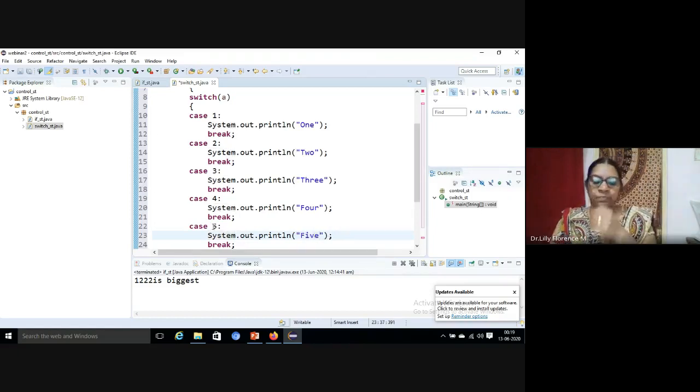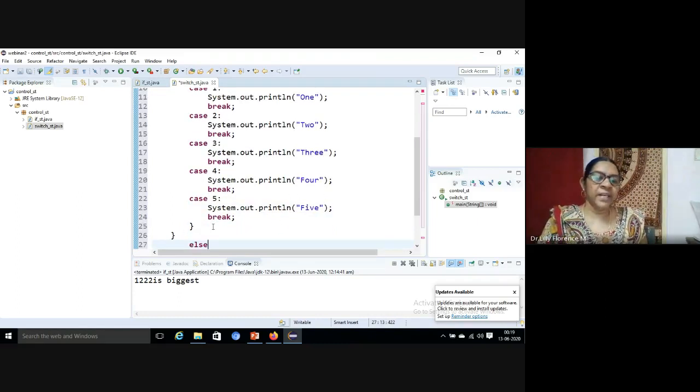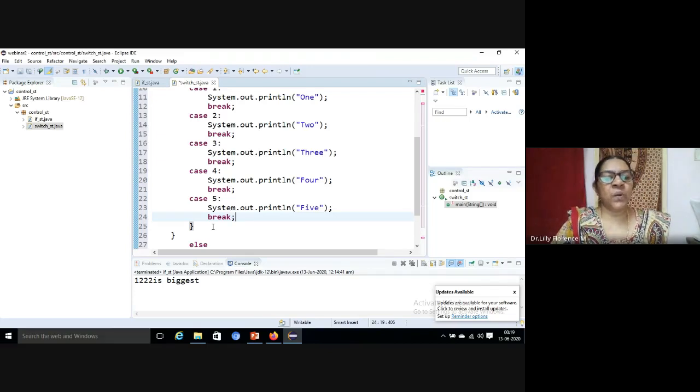See, here we have defined an if else statement. In the switch case statement, we have a statement called default. So if your number does not belong to 1 to 5, it will execute the default statement.